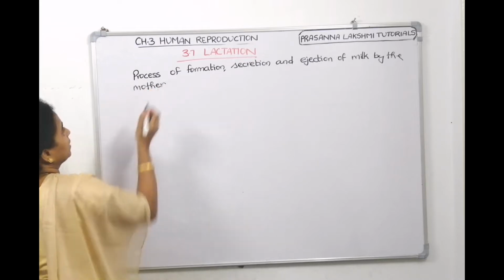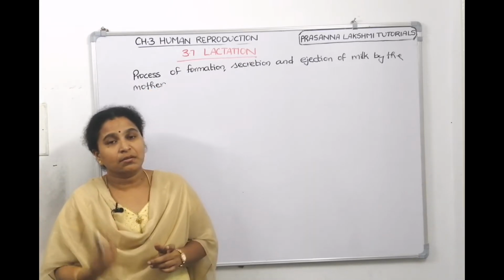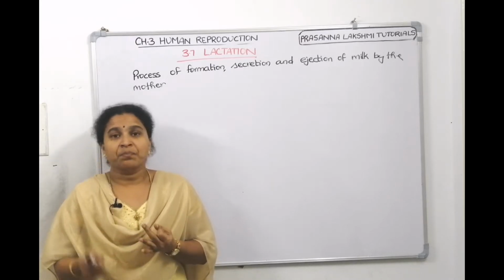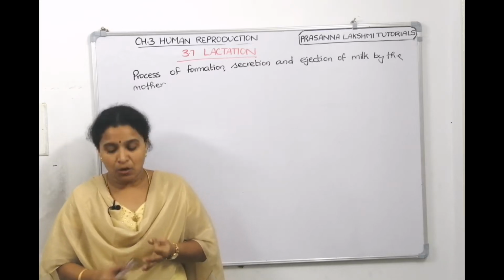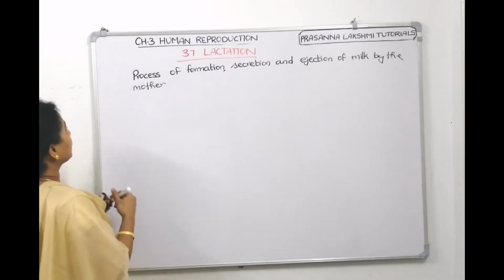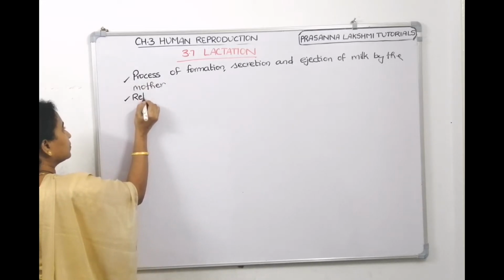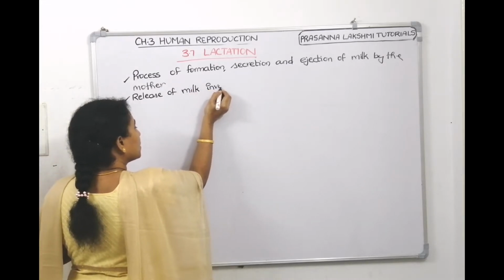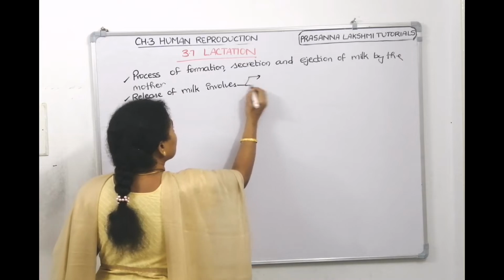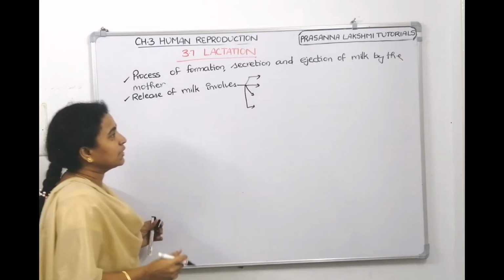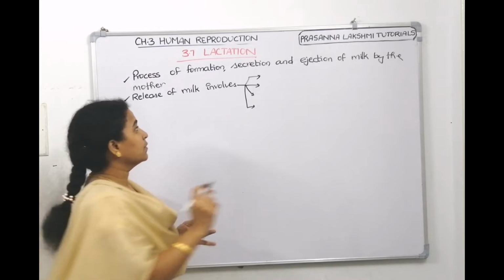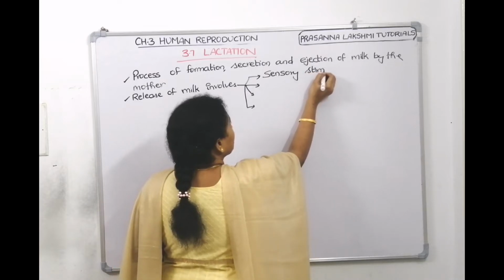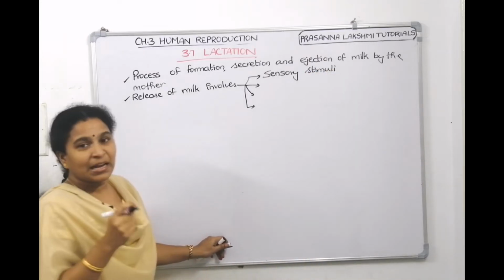Now, the release of the milk during lactation involves sensory stimuli, nervous stimuli, endocrine stimuli, and emotional stimuli also. So, the release of milk involves four signals. One is sensory stimuli: when the baby starts sucking the nipple, that is sensory stimuli.